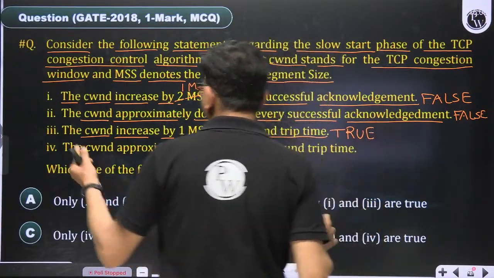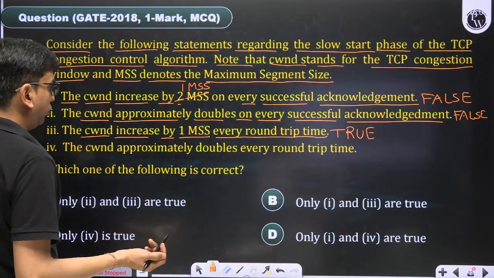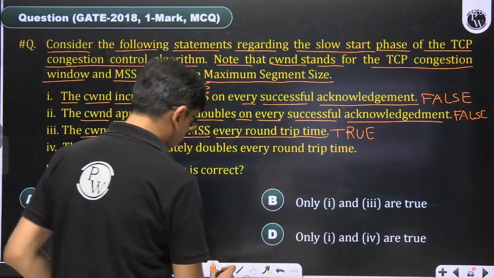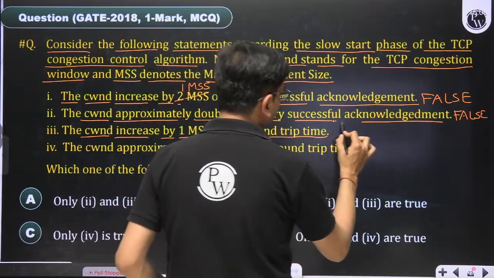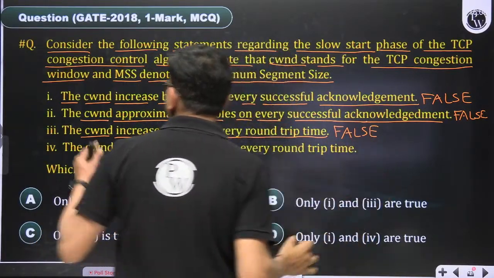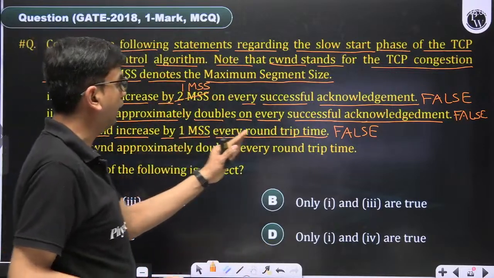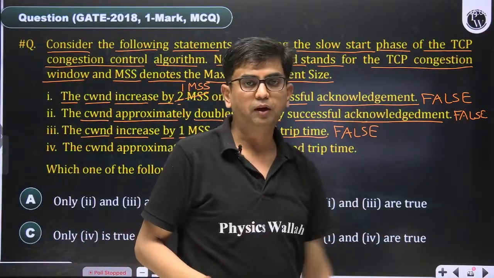So it is saying that CWND increases by 1 MSS every round trip time. Sorry, wrong. This is false. In a round trip time, the window gets doubled, not increased by one.